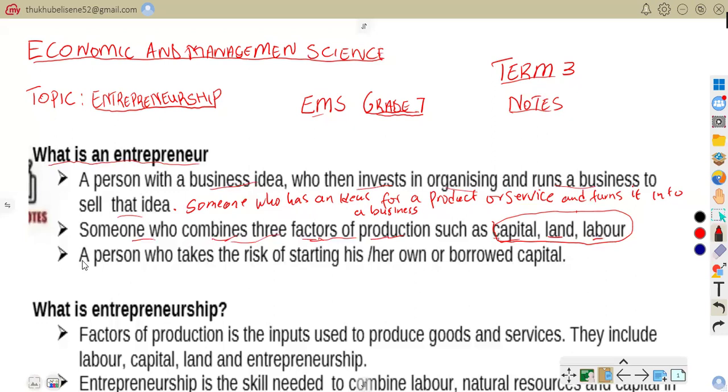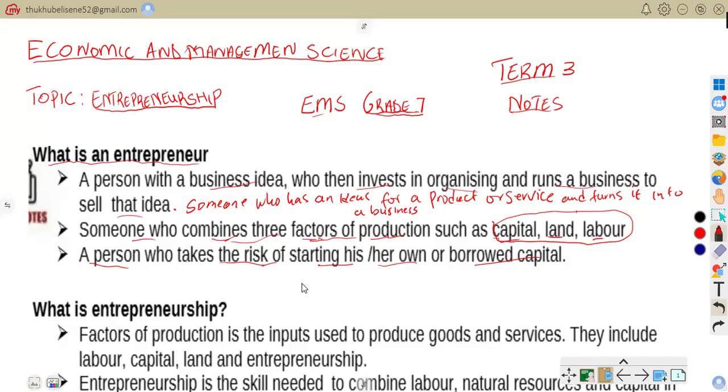Also it says an entrepreneur is a person who takes a risk of starting a business with their own or borrowed capital. We are saying it is a person who takes the risk of starting a business.